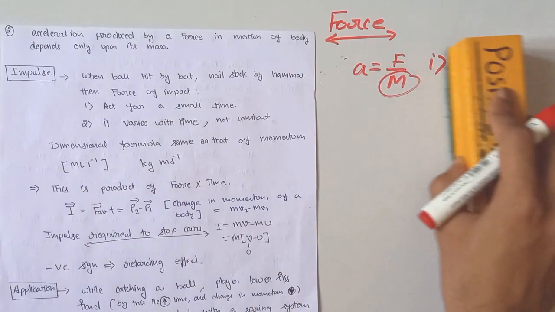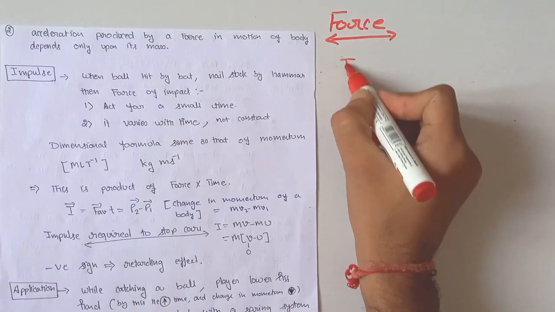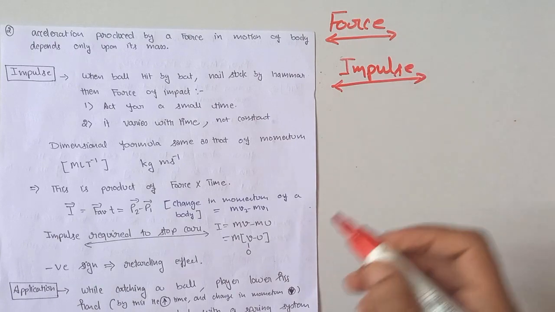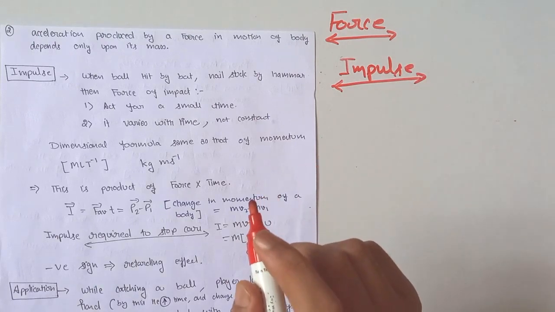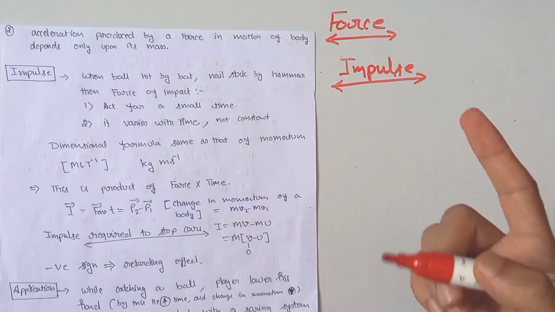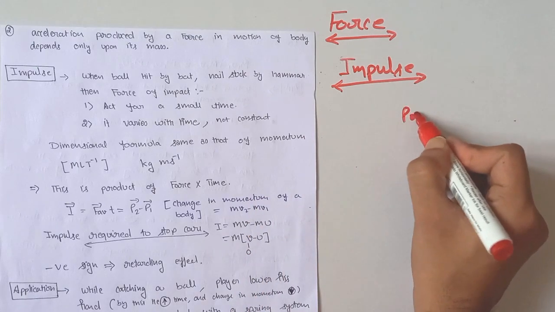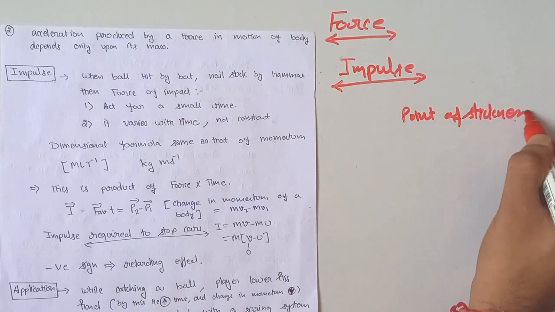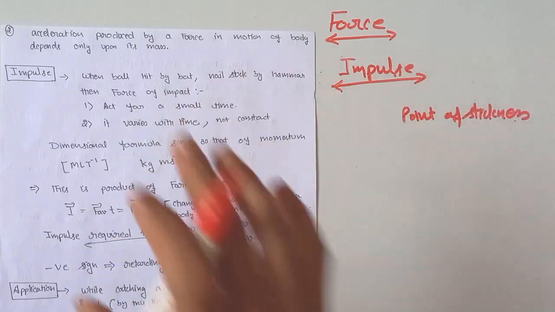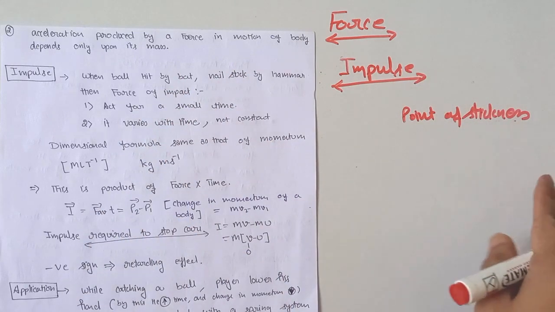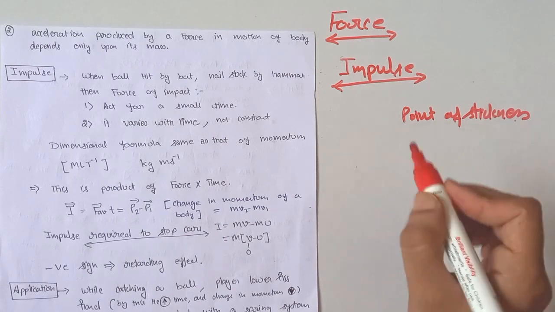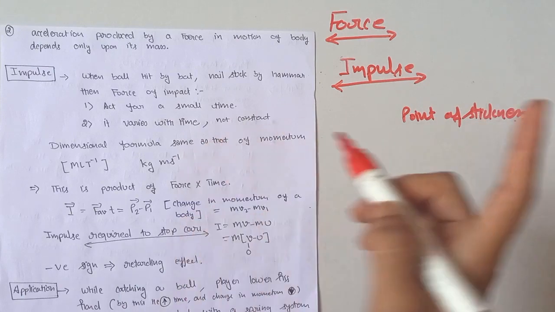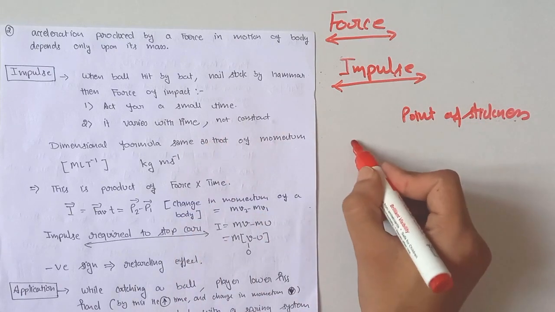Now our next topic is impulse. What is impulse? When a ball is hit by a bat and a nail is struck by a hammer, then that point of impact, that impact force, is called the impulse. The force of impact is called impulse, and it can be resolved in two components.